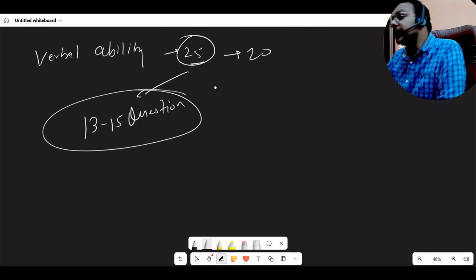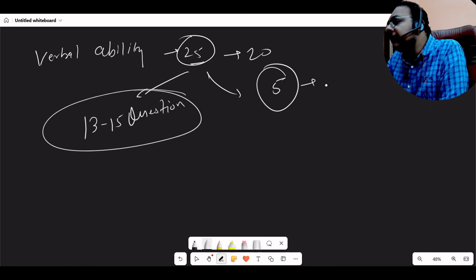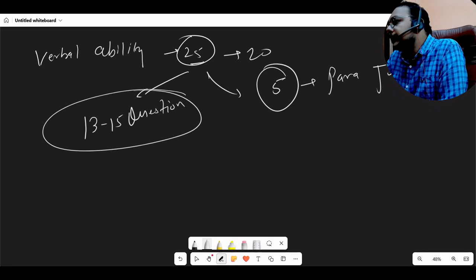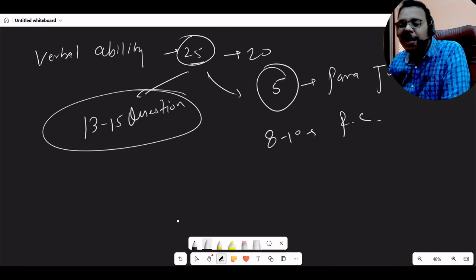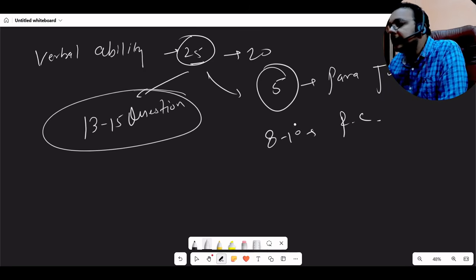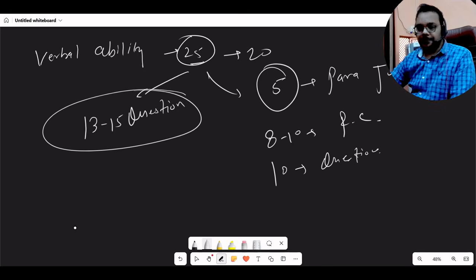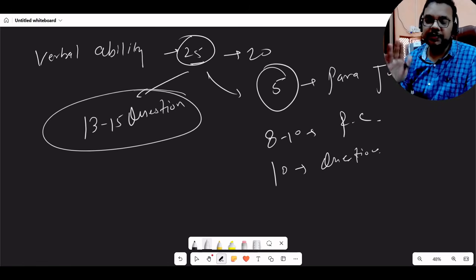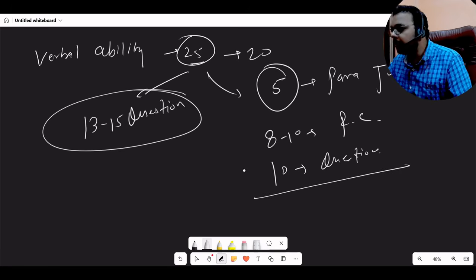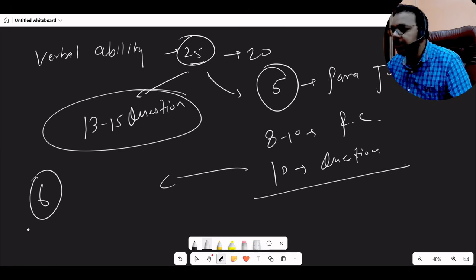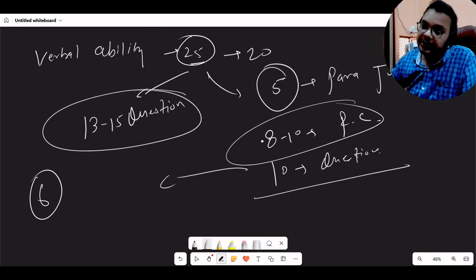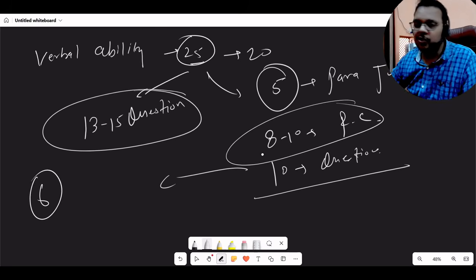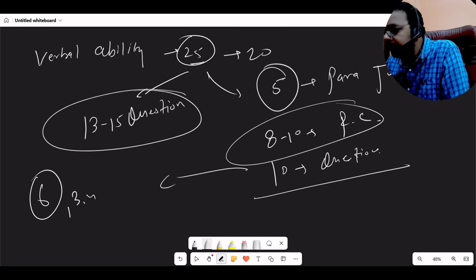Now this 25 questions, around 5 questions will be only from para jumbles, okay. Apart from this, 8 to 10 questions you can expect from reading comprehension, and mostly the other parts will be English grammar, which will be around 10 questions, okay. So listen carefully now. Suppose no one can achieve 100% accuracy in English grammar. So suppose in 10 questions you are only able to solve 6 questions in English grammar. Reading comprehension is difficult and very difficult. So out of 8 to 10, suppose you will only be able to manage 3 to 4 questions,